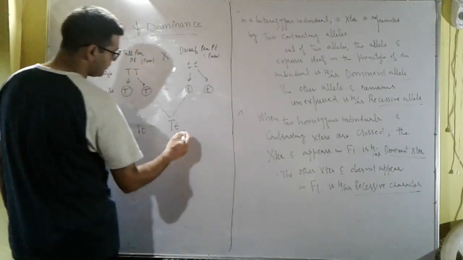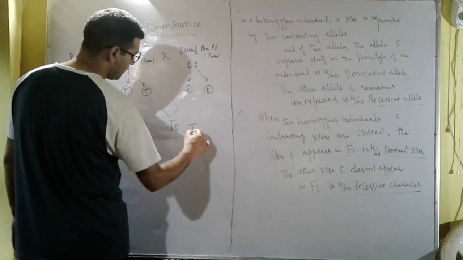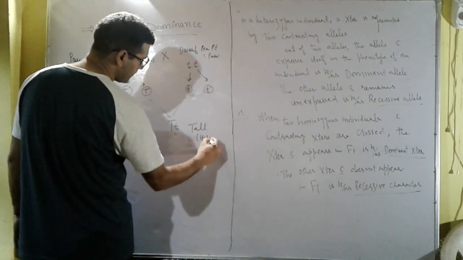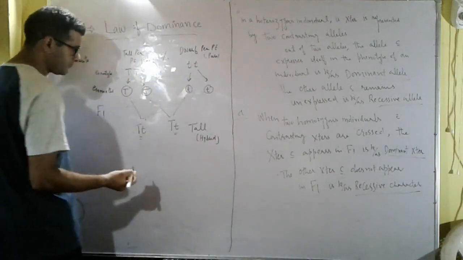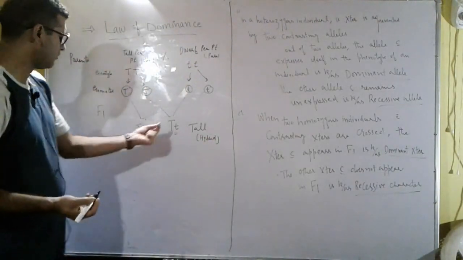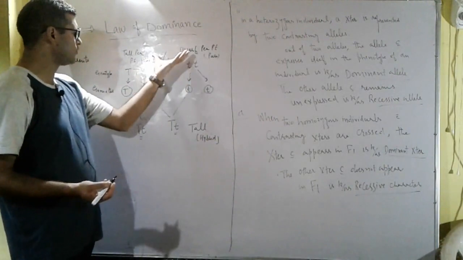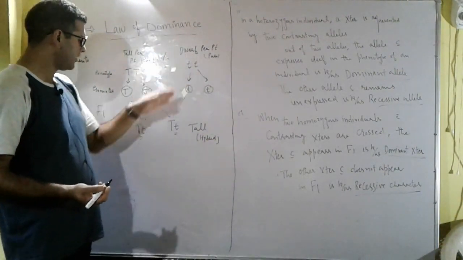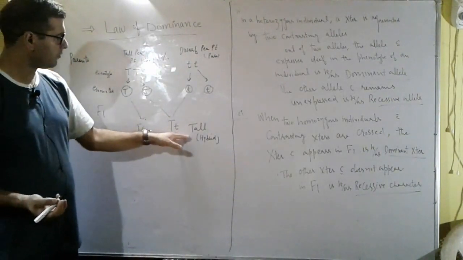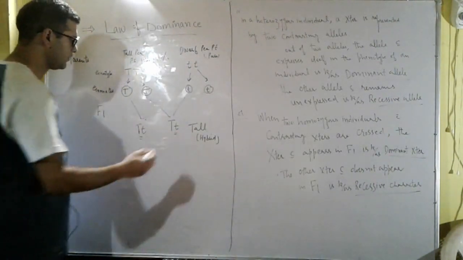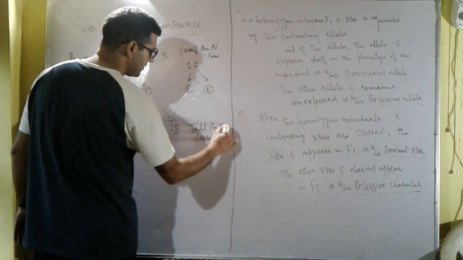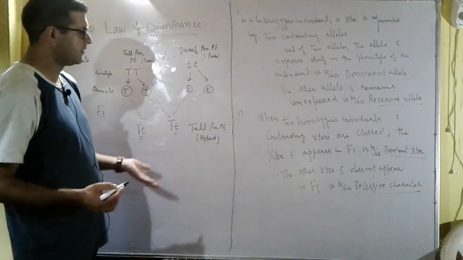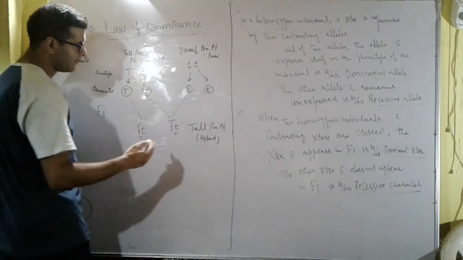This is tall, but it is hybrid or heterozygous. So we have crossed two homozygous individuals with contrasting traits. That means one was tall, another was dwarf. And in the F1 generation, we obtained only tall pea plants. That means tall character is a dominant character, and dwarf character is the recessive character.